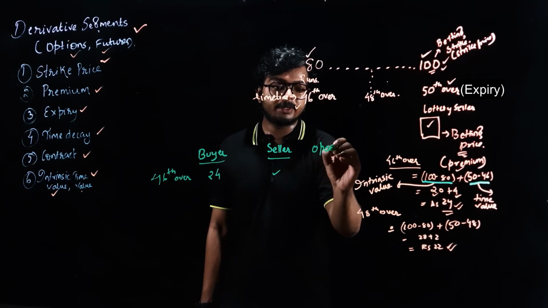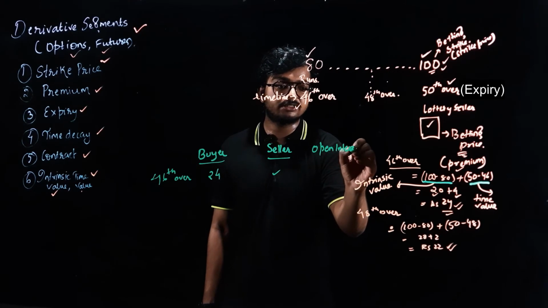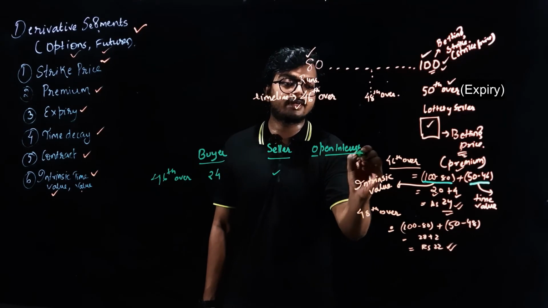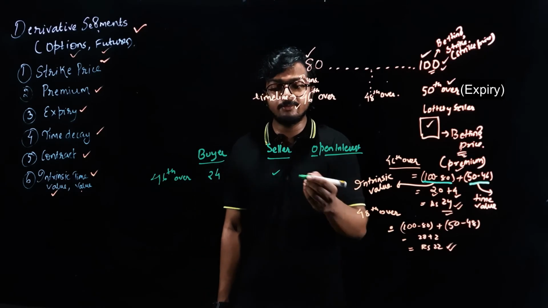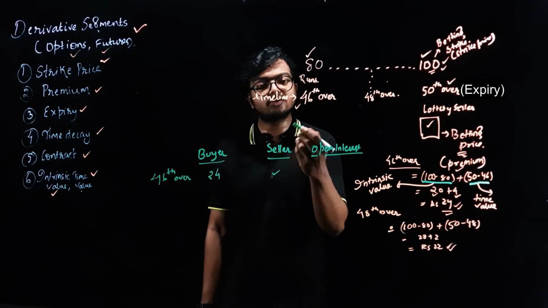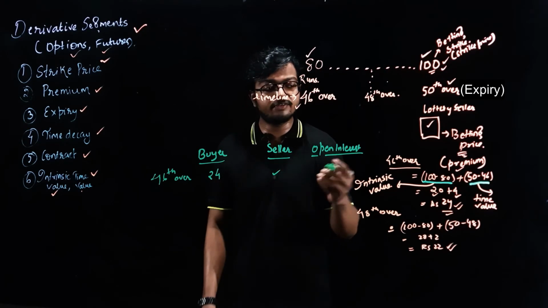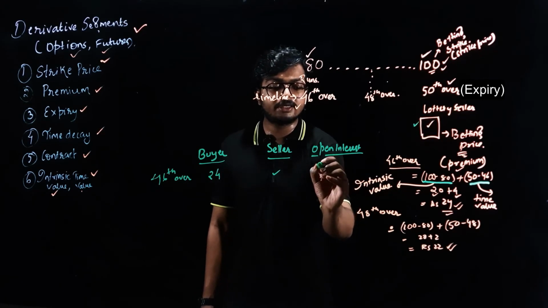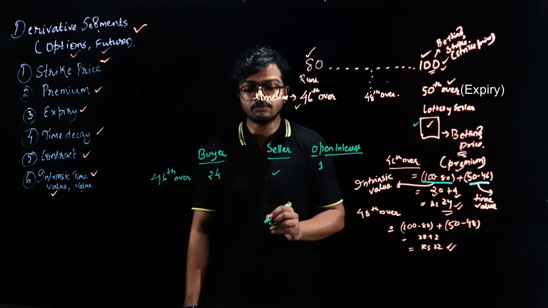Now here is the open interest count. Open interest means how many contracts are currently open in the market. You are one buyer and there is only one seller, so you both negotiated for one lottery ticket. So the open interest here is 1.